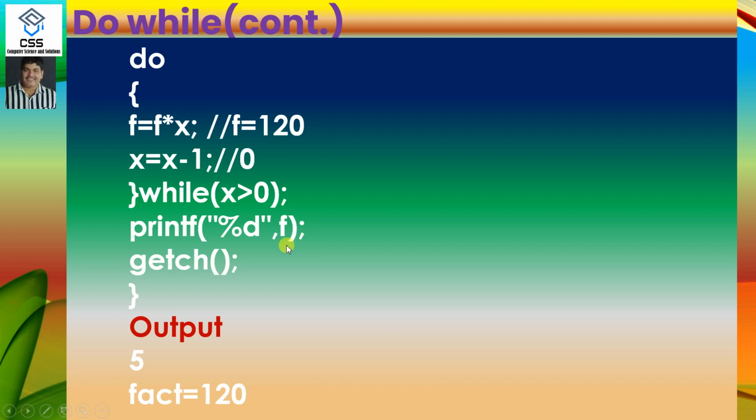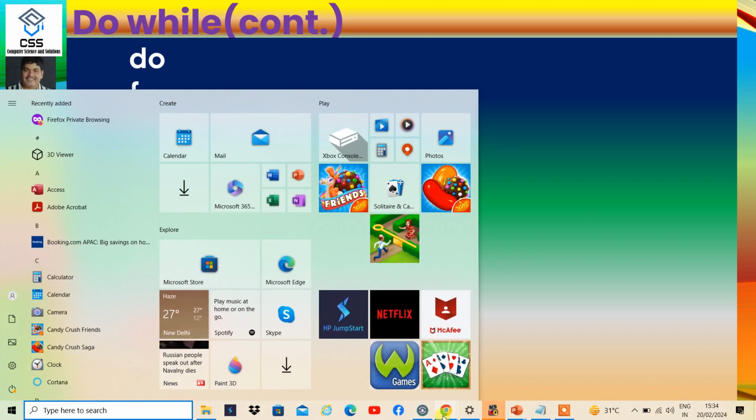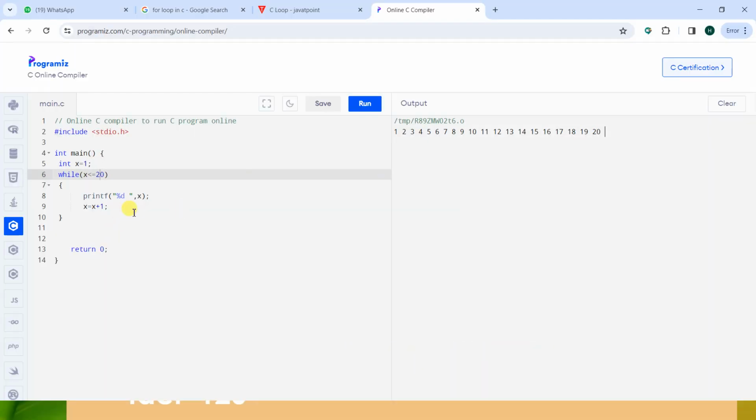If we want to run this program in a similar way, we have to move to our online editor. Suppose we have taken a value x equal to 5 and f equal to 1, then the logic will be x greater than 0. We can take a do while loop. We take do, then here we give the condition while x greater than 0.